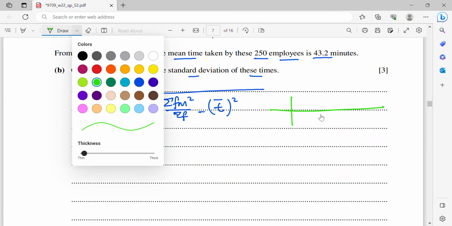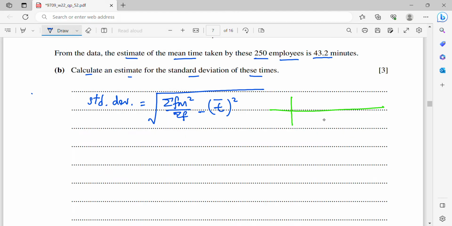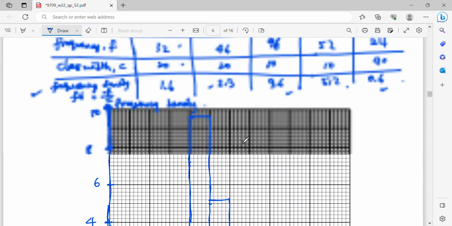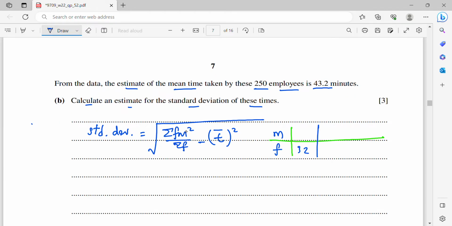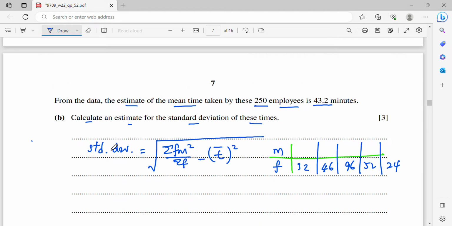Here is going to be midpoints, M. This will be the F. I will copy down all the F first. 32, 46, 96, 52, and 24. Okay, now how to count the M, the midpoints?